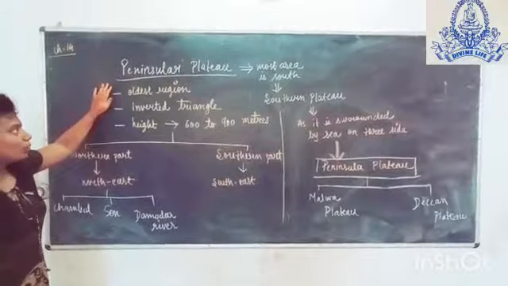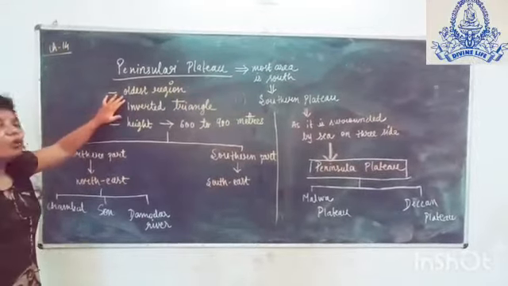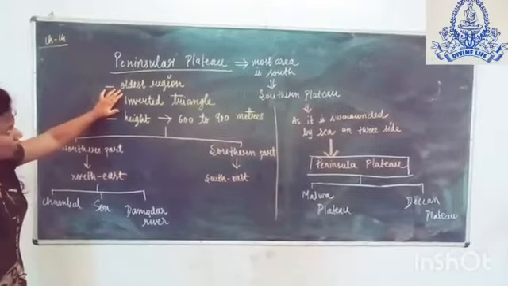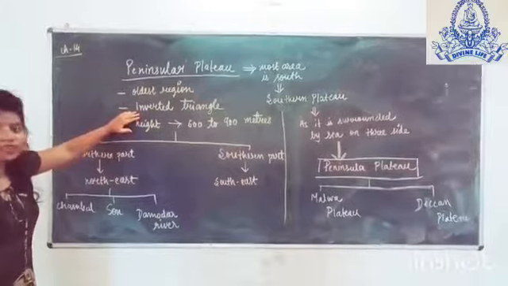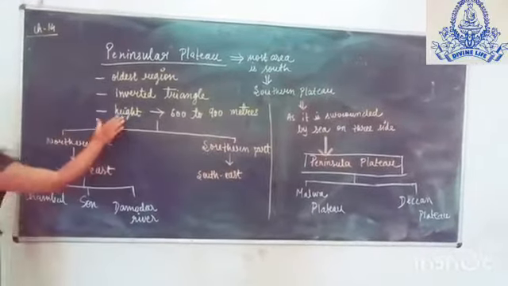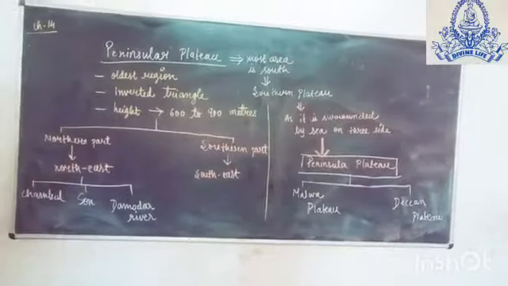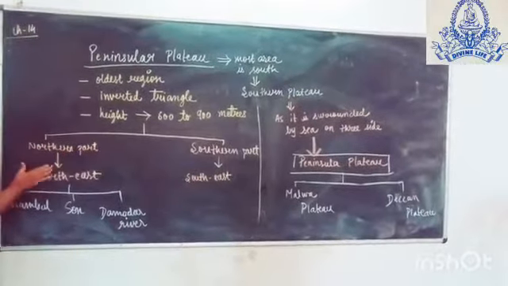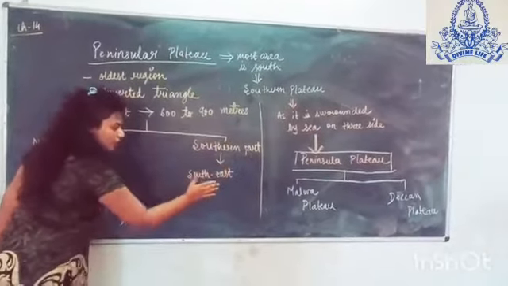Now we take a new topic, that is Peninsula Plateau. Peninsula Plateau is considered to be the oldest region. It is oldest of all. It has the shape of an inverted triangle. Secondly, its average height is about 600 to 900 meter. Now, the northern part slopes towards the northeast, whereas the southern part slopes towards the southeast.